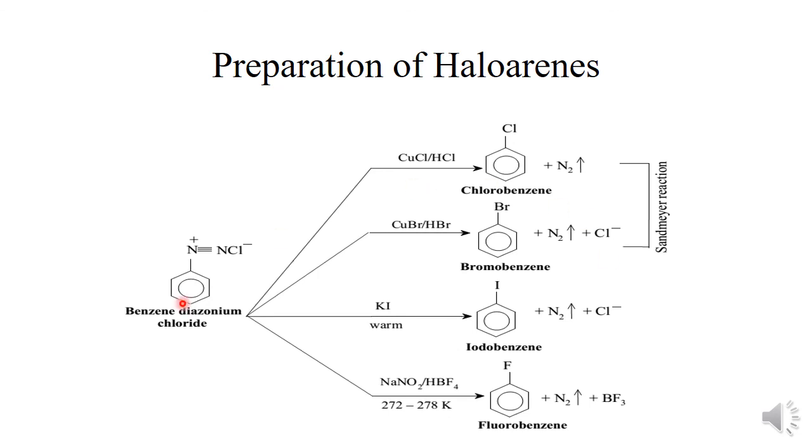And this is a summary by which benzene diazonium chloride reacts with various types of reagents, leading to the formation of different kinds of products. First, it reacts with cuprous halide, that is cuprous chloride in the presence of HCl, leading to the formation of chlorobenzene, which represents the Sandmeyer reaction. Iodobenzene can also be prepared by heating benzene diazonium chloride with aqueous potassium iodide, and similarly it reacts with fluoroboric acid, leading to the formation of fluorobenzene as a major product.